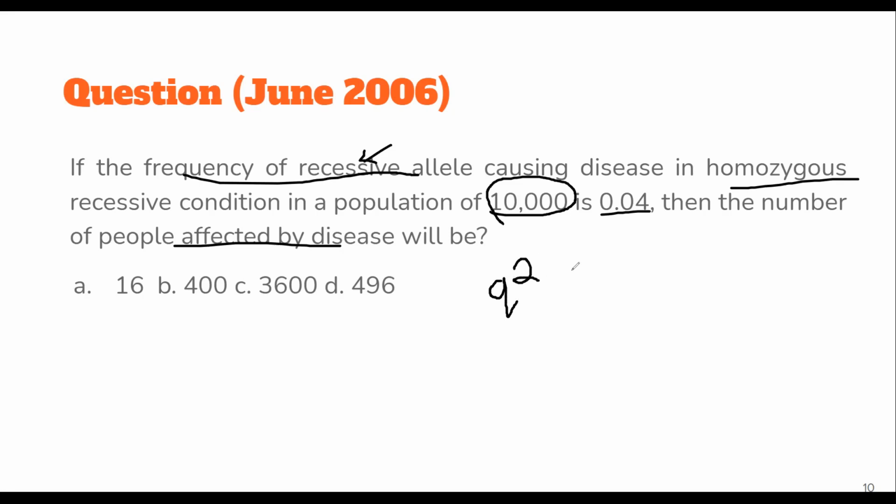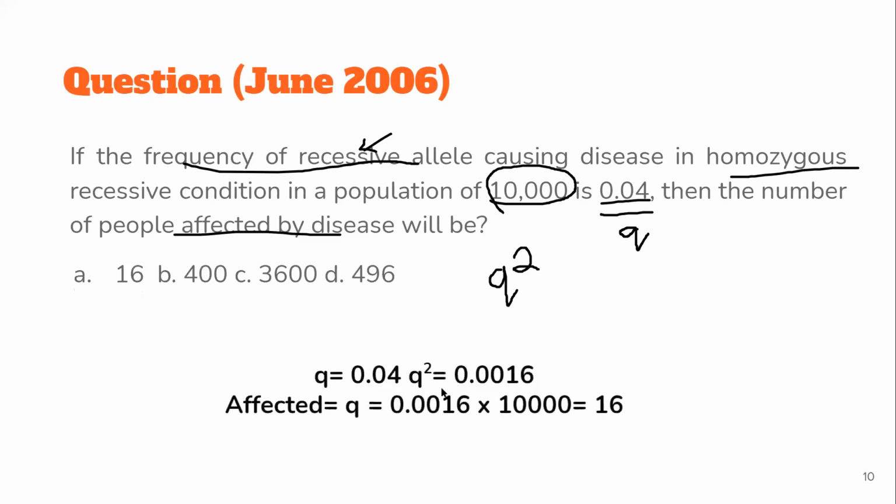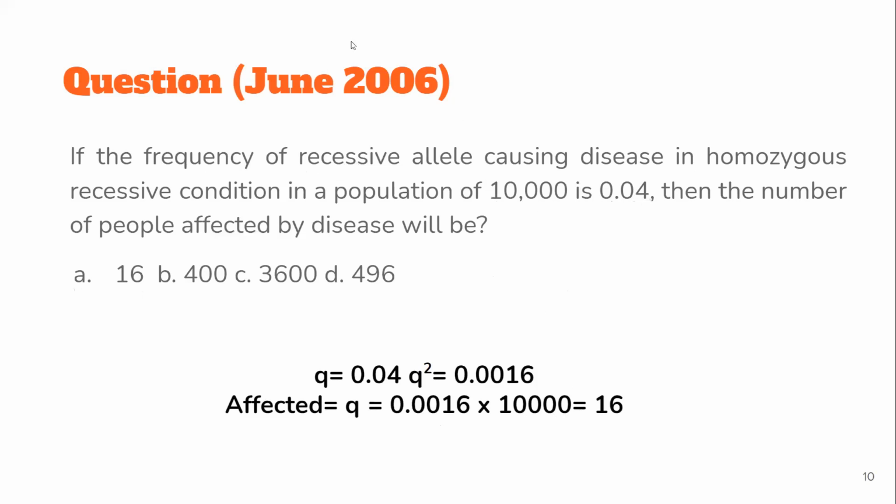So if they're asking you Q square, what would this definitely be? And as the question also says, frequency of the recessive allele, this is nothing but Q. So they have given you Q. If you have Q, you can find Q square. And if you have Q square, then just multiply it with the total number of people in the population to get the actual number. This is the frequency. We need the number. Okay. So I think it was very simple.